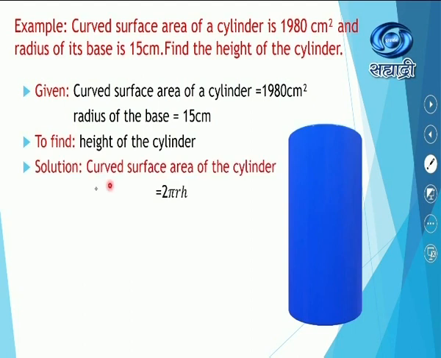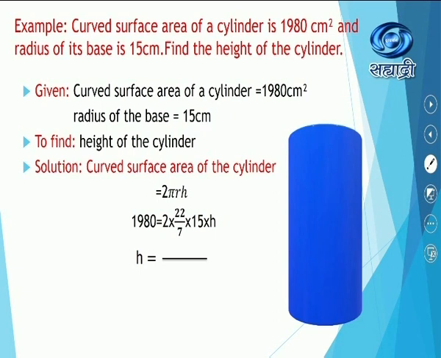Now you know the formula for curved surface area of the cylinder, which is 2 pi rh. So here it is given that 1980 is equal to 2 into the value of pi, 22 upon 7, into 15, its radius, into height. So we want to find out height h.